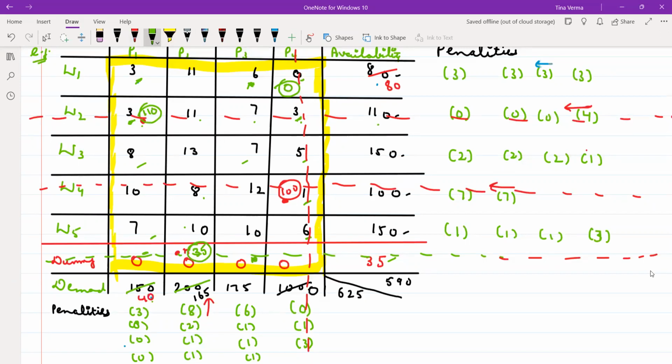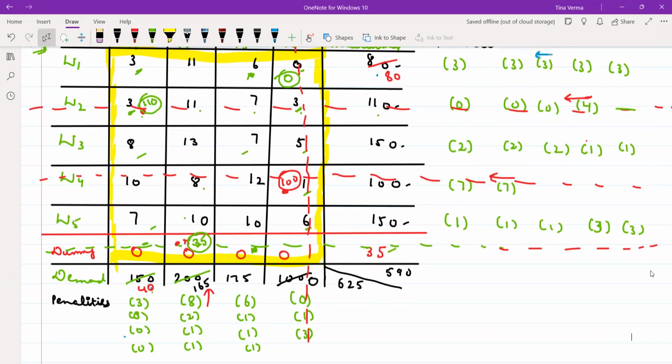Now the difference here is 6 minus 3 is 3. Here we will not calculate. The difference is 7 minus 8. This is 1. 10 minus 7 is 3. And here the penalty. Now the minimum cost is 3. The next is 7. Here the minimum penalty is 4. The minimum cost is 10. And the next is 11. This is 1. Here it is 10. Here it is 6 and 7. It is 1. Now what is the maximum penalty?